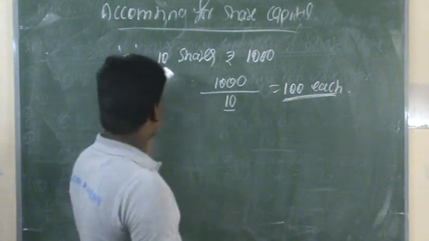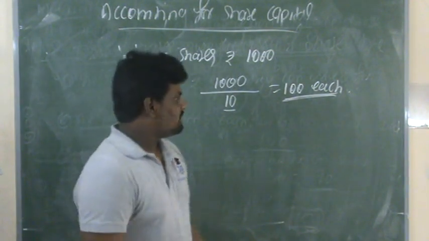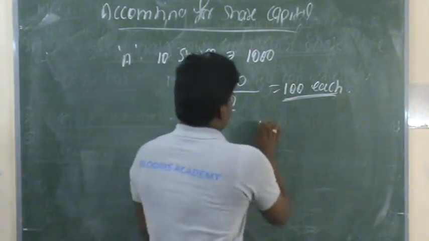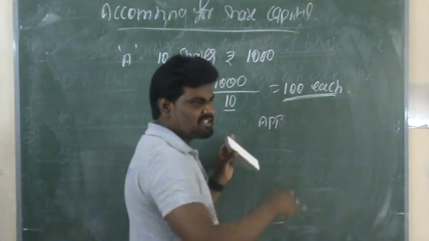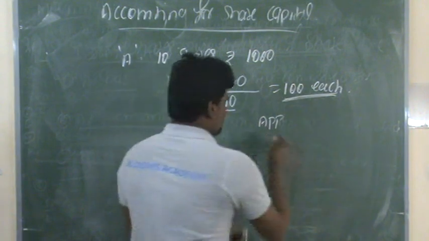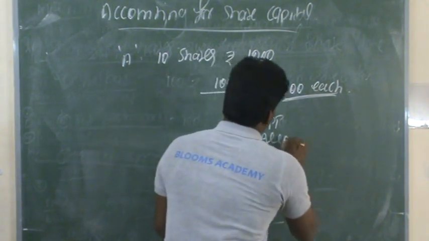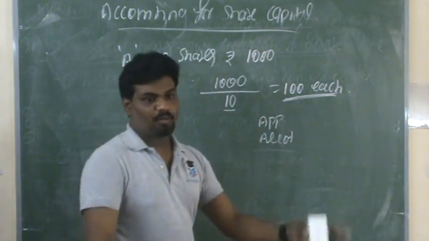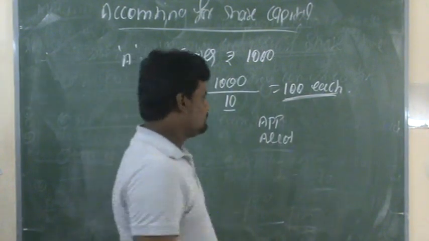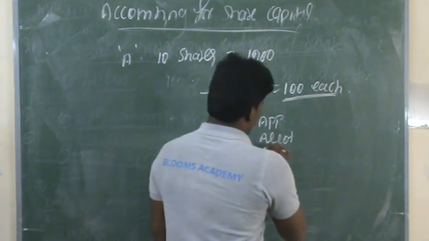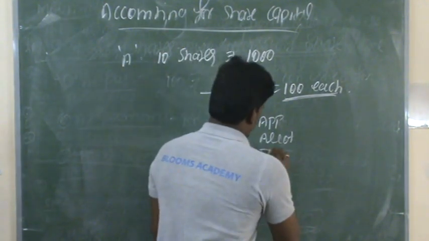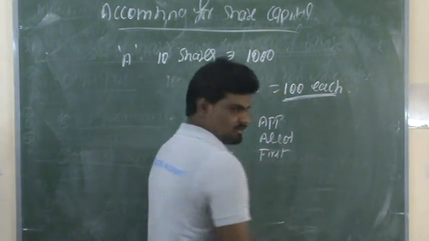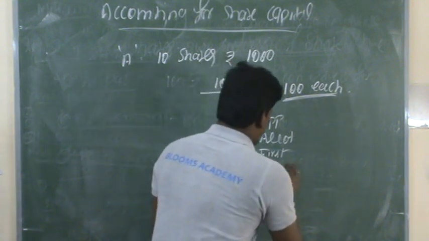Suppose person A paid the application amount. At the time of the application process, they completed all the payment, and at the time of allotment of shares, that process was also completed. But there are two more stages: first call, and after that second and final call.